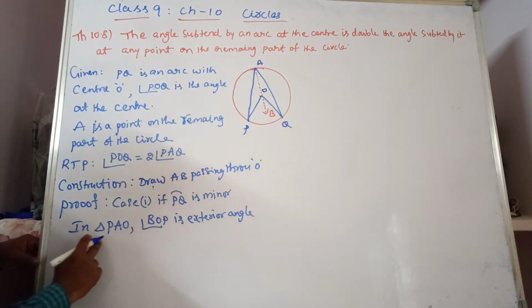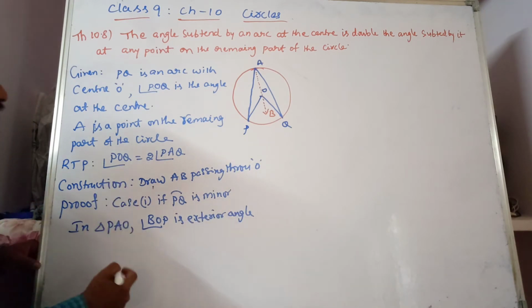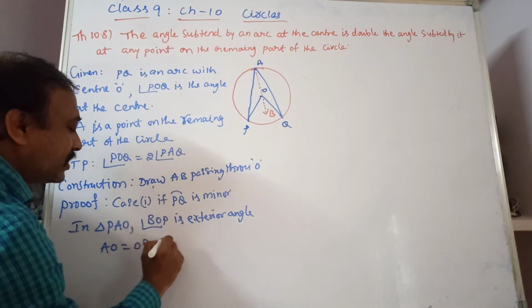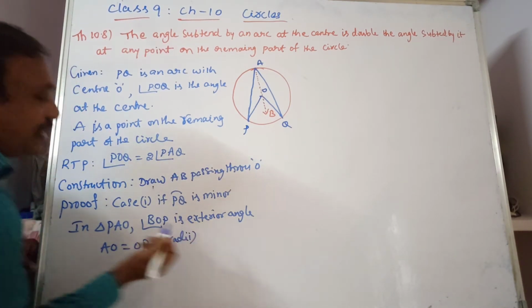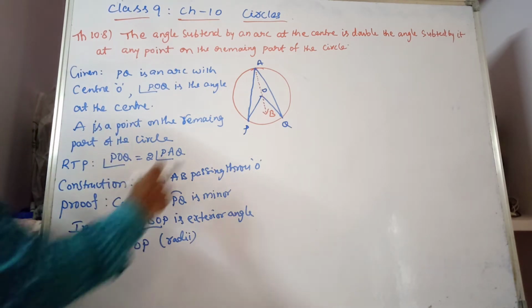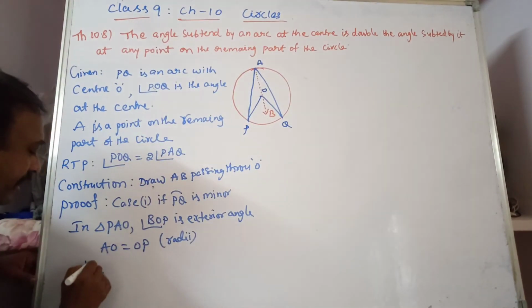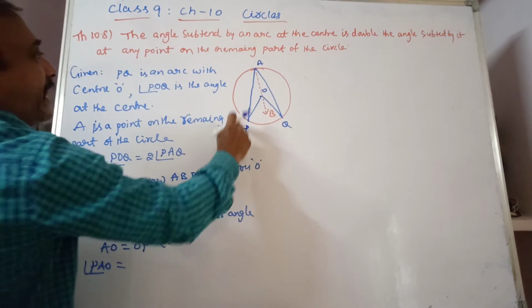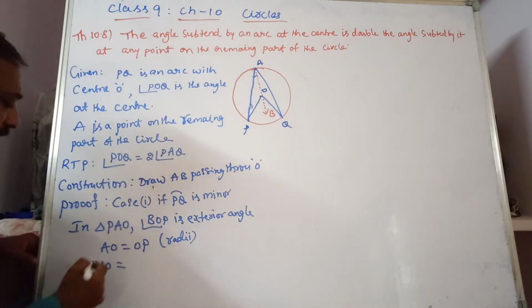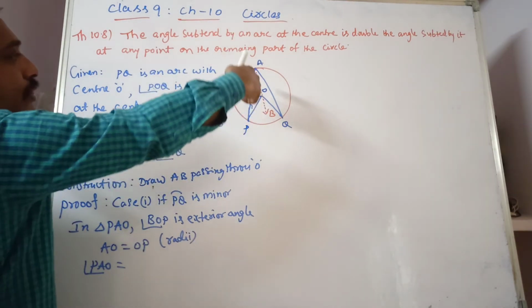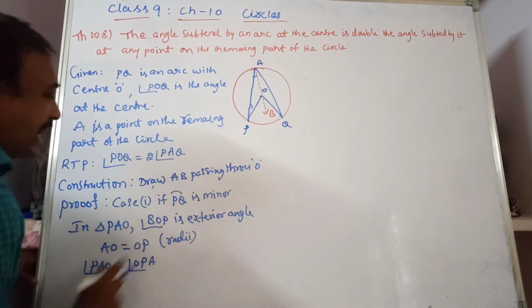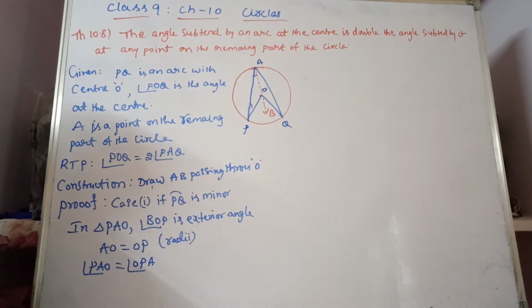In triangle PAO, angle BOP is an exterior angle, and AO is equal to OP, as these are radii of the same circle. If these are equal, then angle PAO is equal to angle OPA, as this is an isosceles triangle.